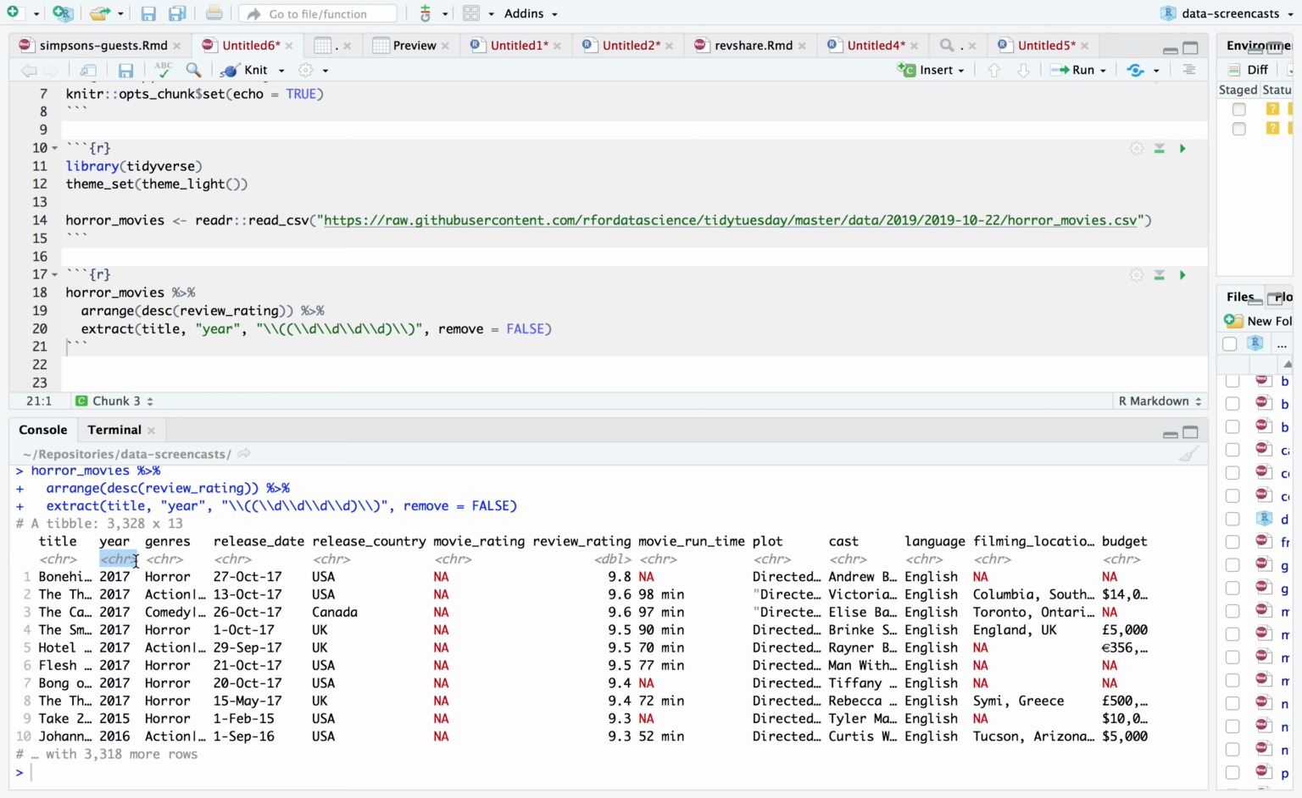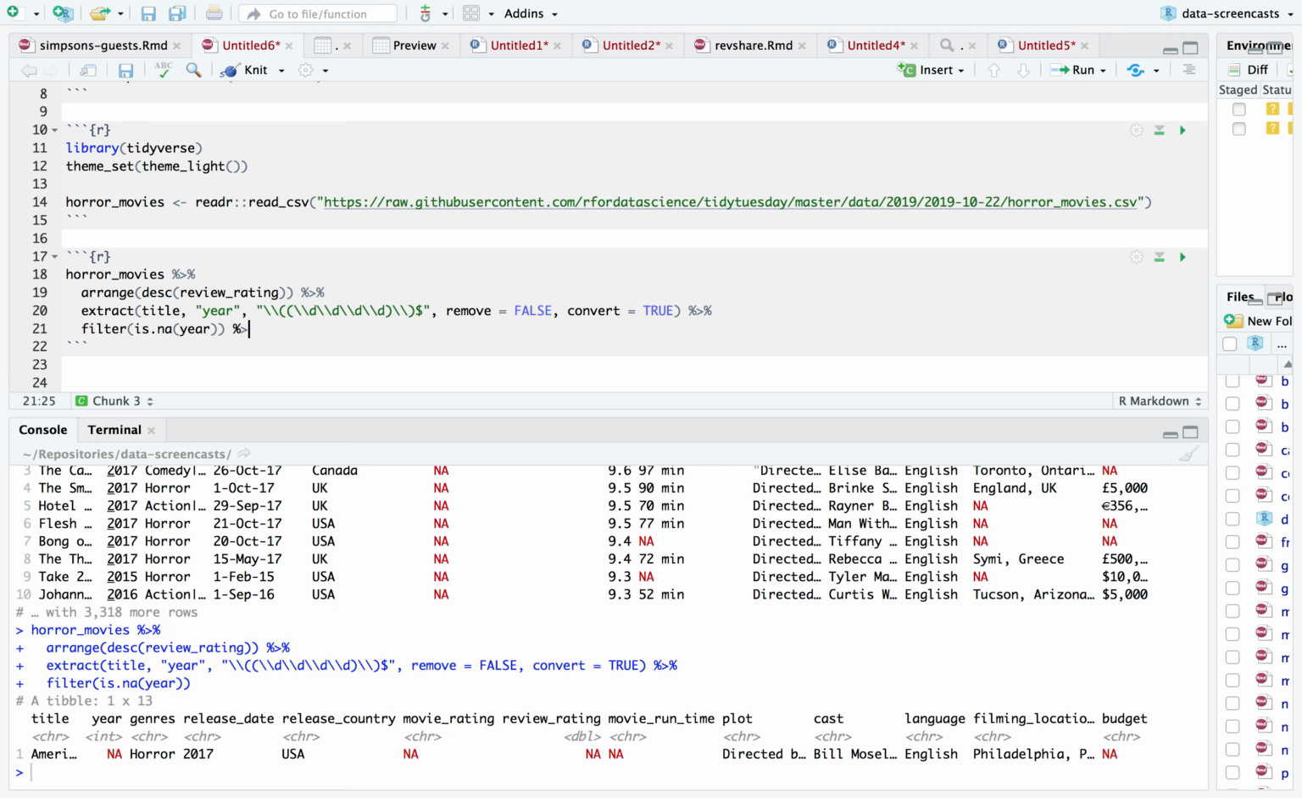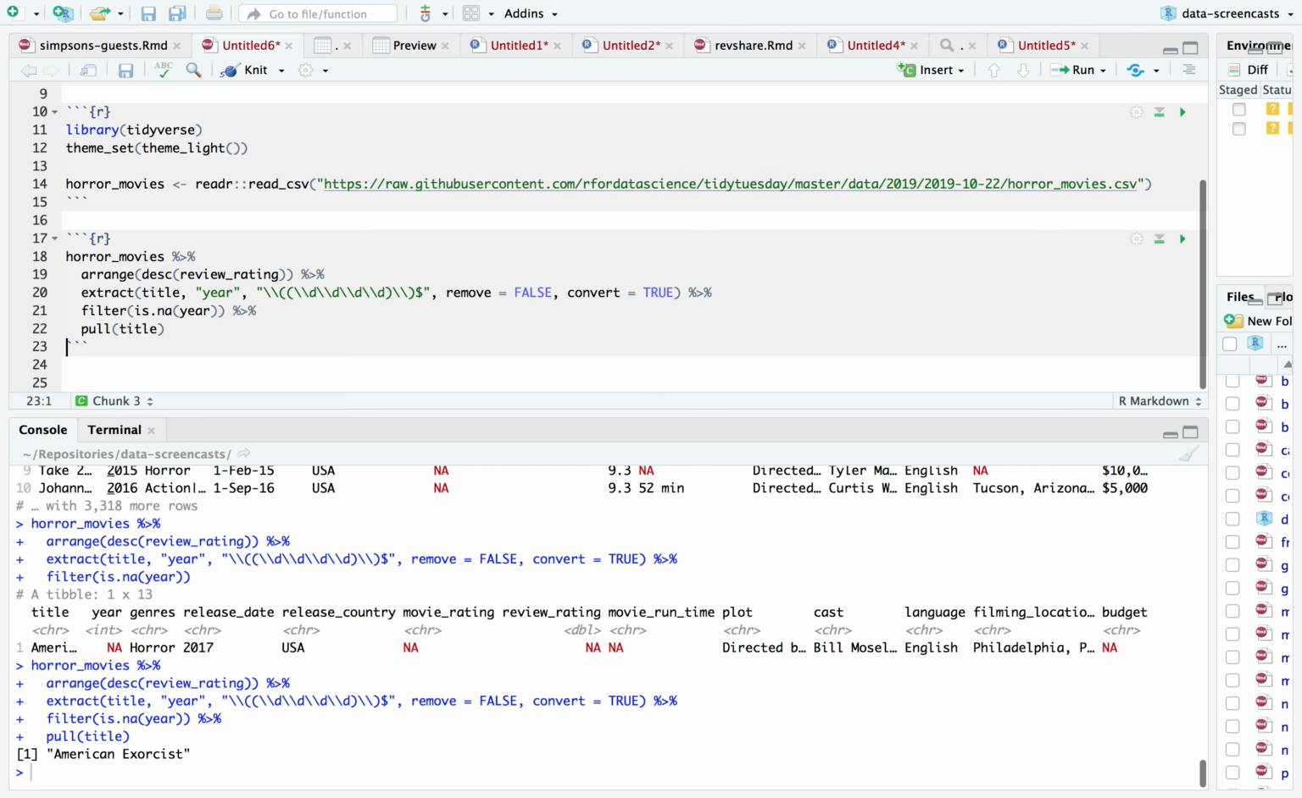This shows year popping up as a character vector, a string, which is not actually what we want. It should be a number. Convert equals true will automatically discover that the year is a number, like 2017. Last thing I'm going to do is, just in case there's a year elsewhere in the string, I'm going to say this regular expression means it must be parentheses, year, and end of the string. Were there any where we were missing the year? Filter is NA year. Only one. What was the title of that one? American Exorcist, it was missing a year. Okay.